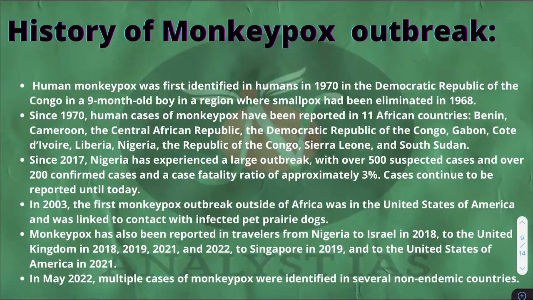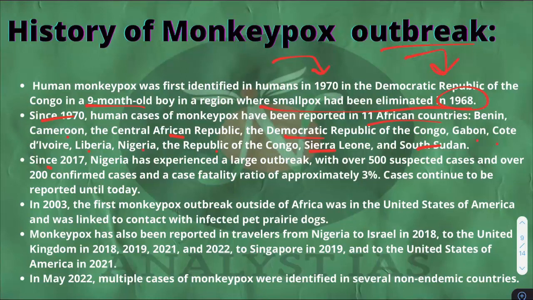Now, history of monkeypox outbreak. Human monkeypox was first identified in humans in 1970. I've already mentioned it earlier, in the Democratic Republic of Congo, right? It happened to a 9-month-old baby boy in a region where smallpox had been eliminated in 1968. Since 1970, human cases of monkeypox have been reported in 11 African countries, namely Benin, Cameroon, the Central African Republic, the Democratic Republic of the Congo, Gabon, Cote d'Ivoire, Liberia, Nigeria, Republic of Congo, Sierra Leone, and South Sudan.